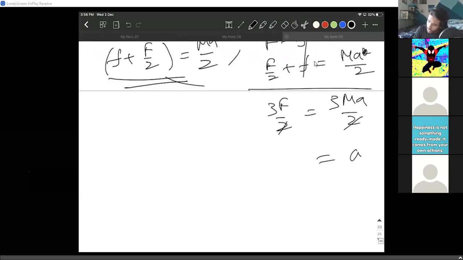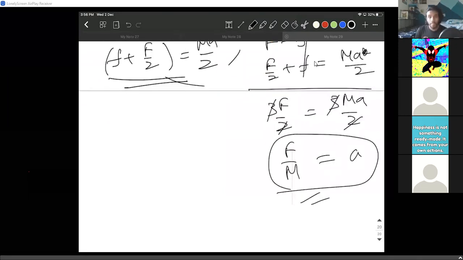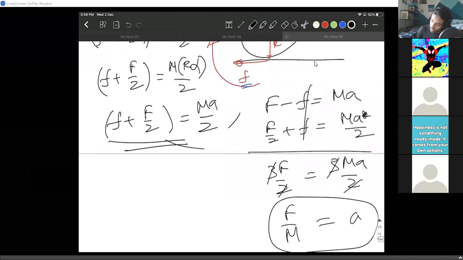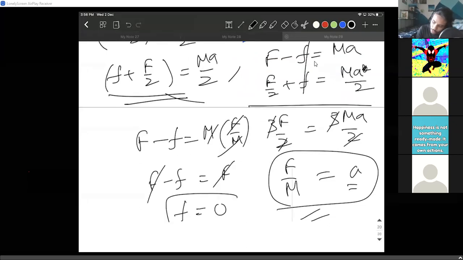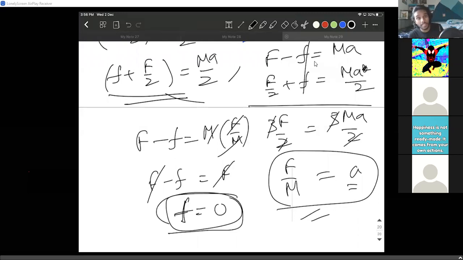I'm not sure if the answer is right, but let's see. You're getting acceleration as F by M only. And if I put the acceleration value in the equation F minus f equals M into acceleration, which is F by M only, I am getting F minus f equals F, which means friction is 0. So luckily in the first problem itself, the friction is coming as 0. You will clearly observe one interesting point here.